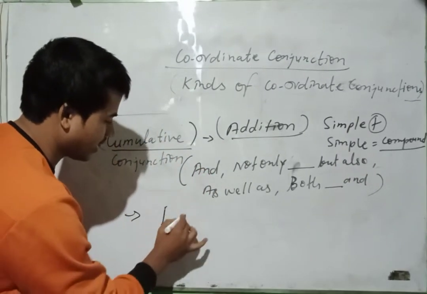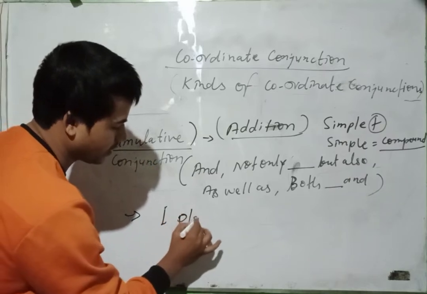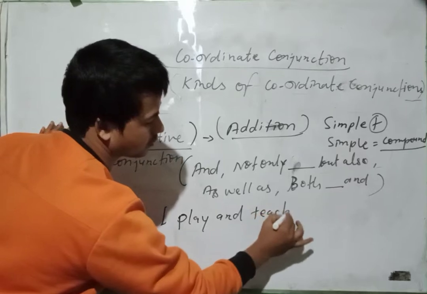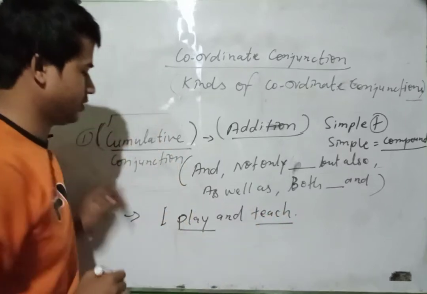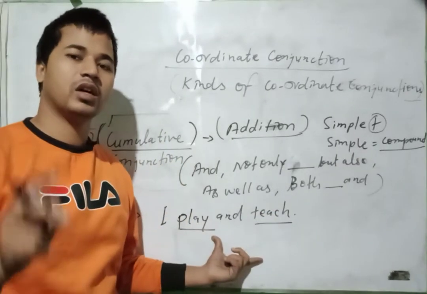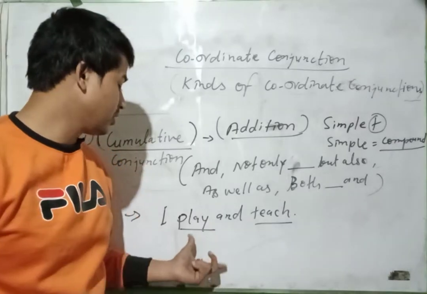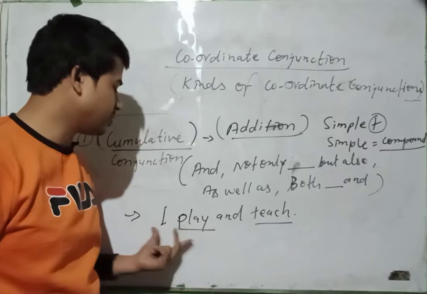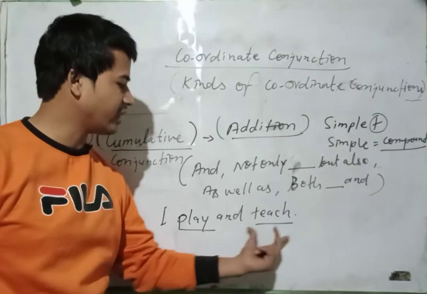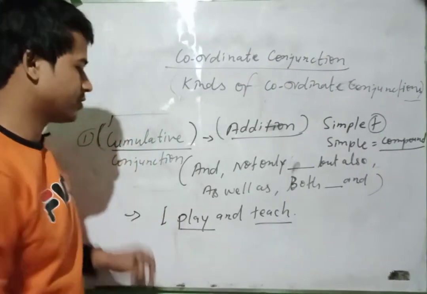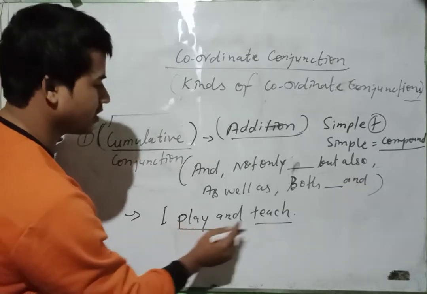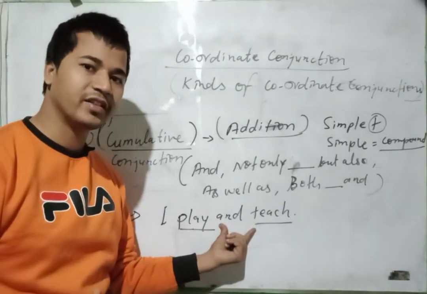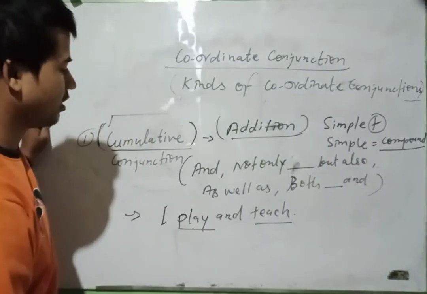I can say that I play and teach. There are two works I do, play and teach. So this simple sentence combined with this and is called addition.